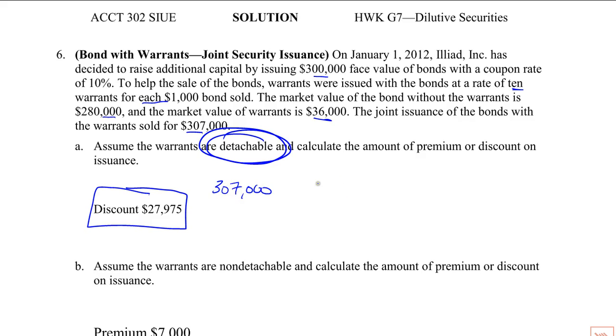And we have to calculate first the amount of the bond. The bond by itself is 280,000. We have to divide that by the price of both the bond and the warrant marketed separately. This is the proportional method.